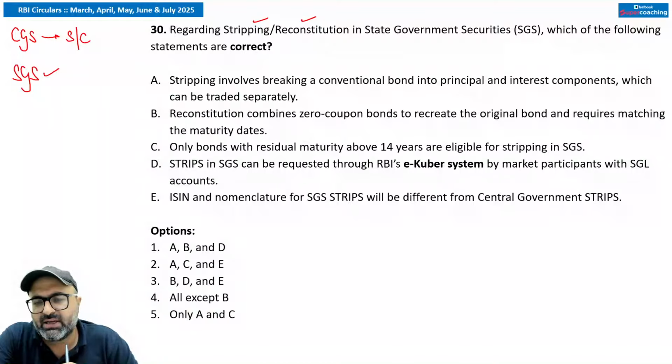Reconstitution का मतलब है it's a reverse process of stripping, combining zero coupon bonds to recreate the original bonds. So necessary for investors wishing to sell the entire bonds rather than individual strips. Requires alignment of the maturity dates for accuracy. I hope you remember. क्यों की जाती है ये stripping?